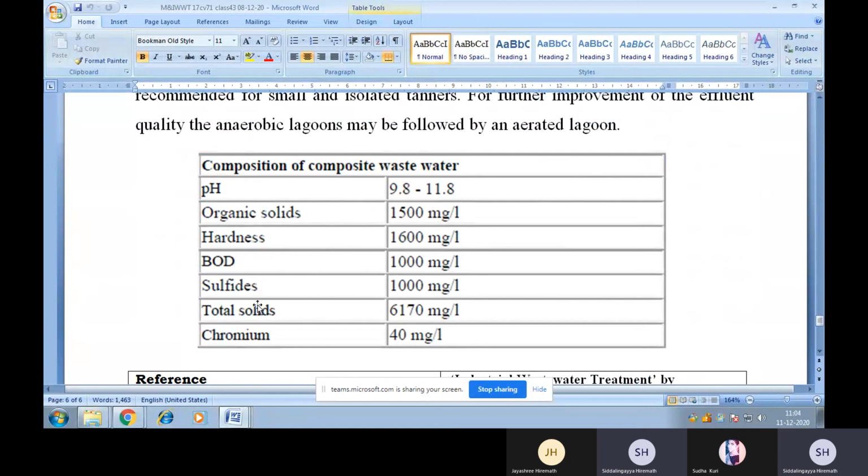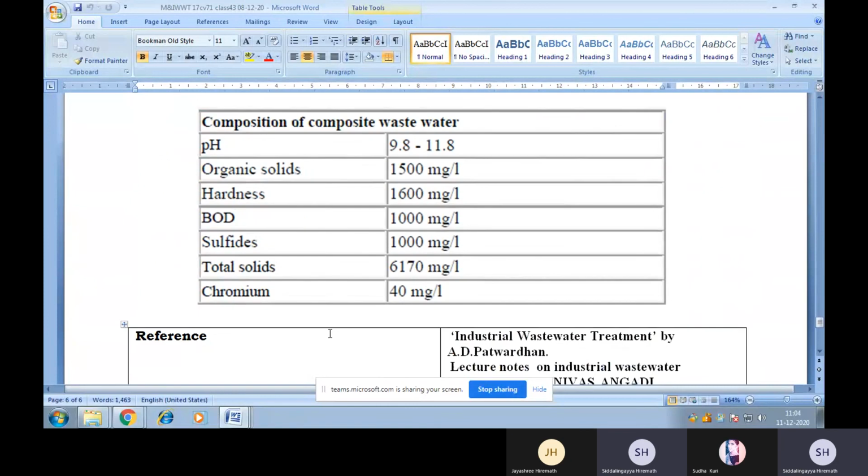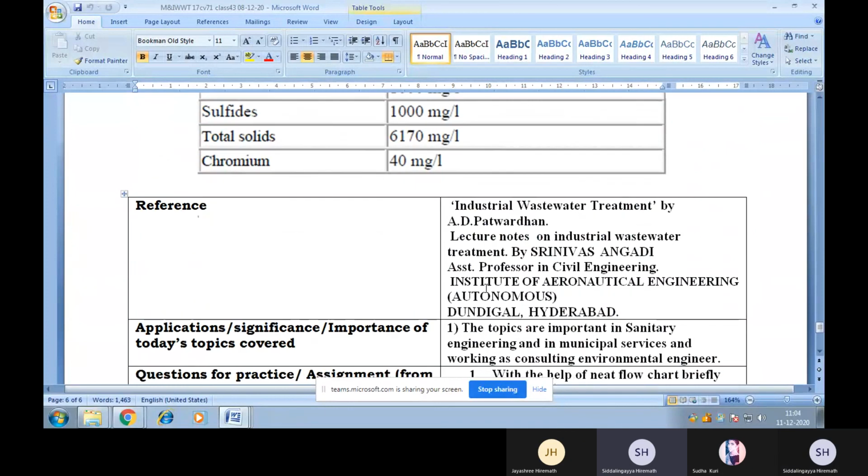BOD is 1000 mg per liter. Sulfide 1000 mg per liter. And total solids around 6170 mg per liter. And also chromium, which is used for dyes, is present in the wastewater, and that may be around 40 mg per liter.